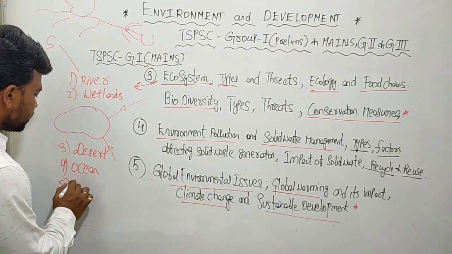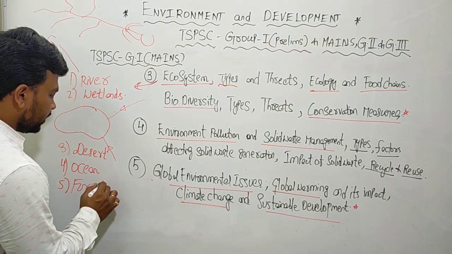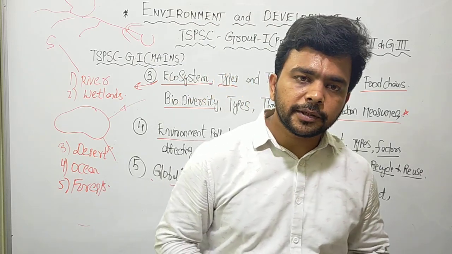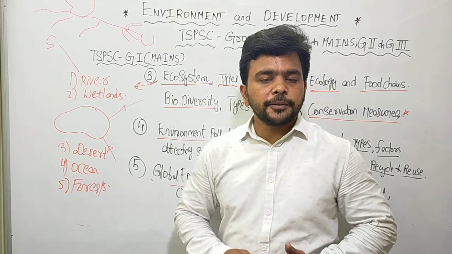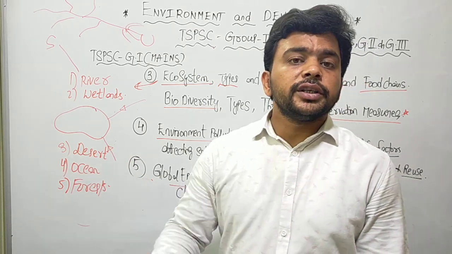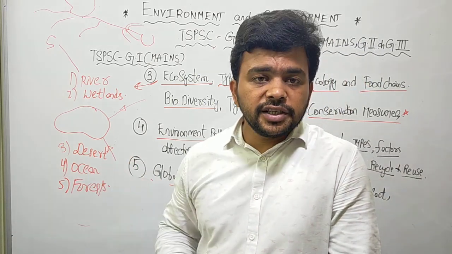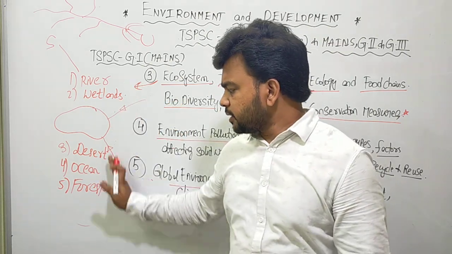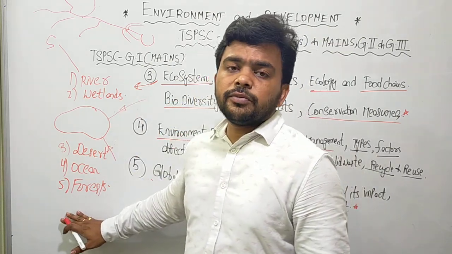Similarly, we have the forest ecosystem. Forests help in adding fresh oxygen to the atmosphere. They absorb CO2 from the atmosphere. They help in groundwater recharge. They regulate the microclimatic condition. They attract the clouds, the water-bearing clouds. So these are all the various functions performed by the forest ecosystem.